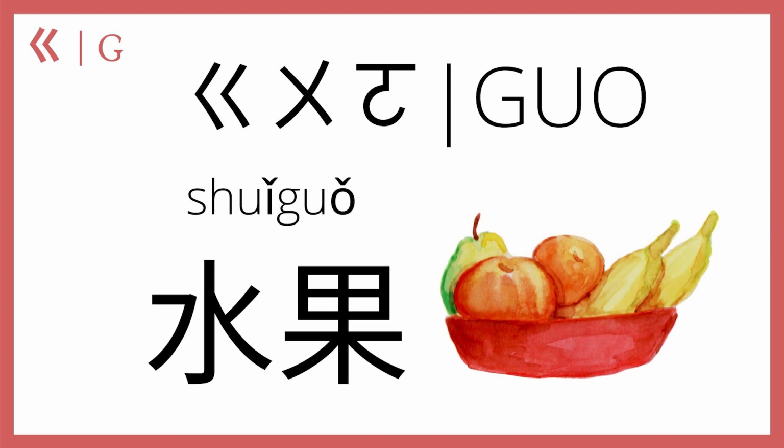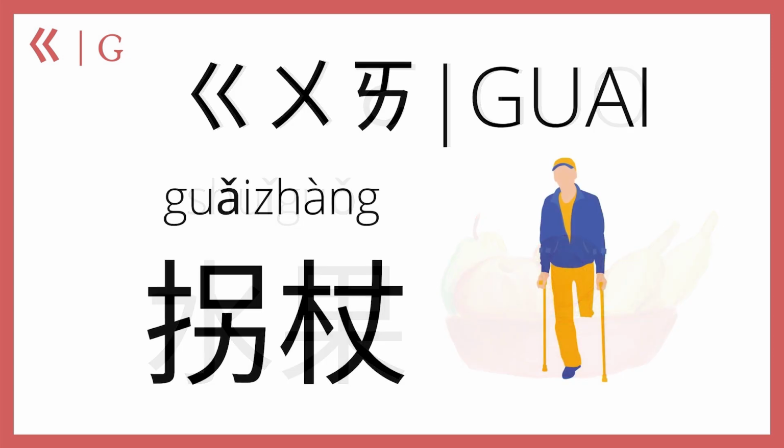Then ge plus u plus o is guo. In the third tone, 水果 means fruit. So a 西瓜 is a type of 水果. Then ge plus u plus ai makes guai. In the third tone, we have 拐杖, which means crutches. The things that help people walk when they've broken their leg, those crutches.